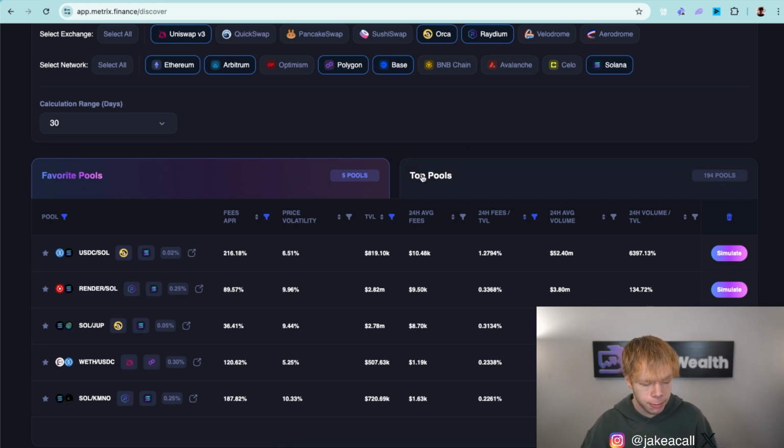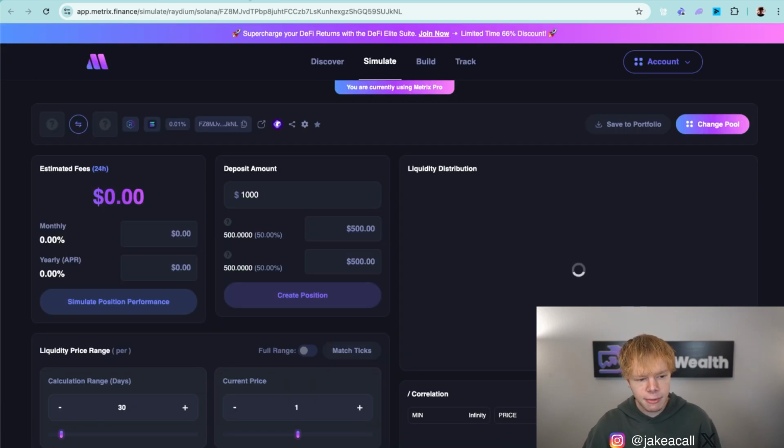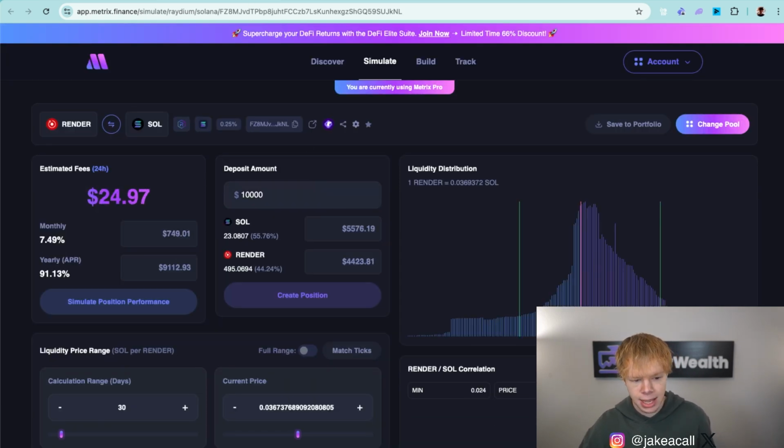Now that we've found them, we found the high level information of them by just looking through the Discover page. We want to start to simulate them. Simulating them is where things get a little bit trickier because now we're looking at a lot more data. I'm going to dive into Sol Render. I'm going to put in a deposit amount of $10,000, which, by the way, you want to put in what you would end up depositing into this pool. And of course, always scaling. Don't deploy all your capital at once. It's one of the primary things that we talk about in DeFi Excel. Start small and build up as you get more and more confident, and don't do too big of increments, right? If you do too big of increments, it's going to blow up on you because the psychology of managing a $20,000 position versus managing a $100,000 position is very different.